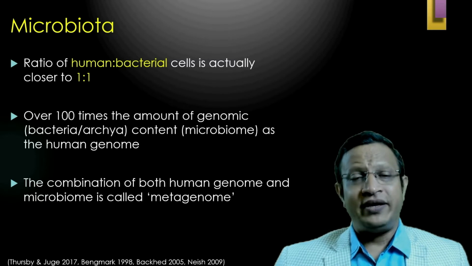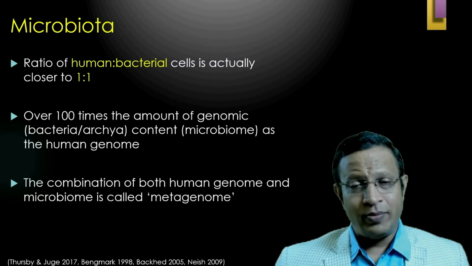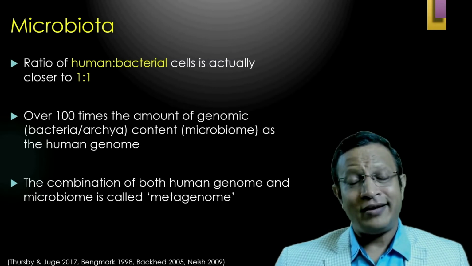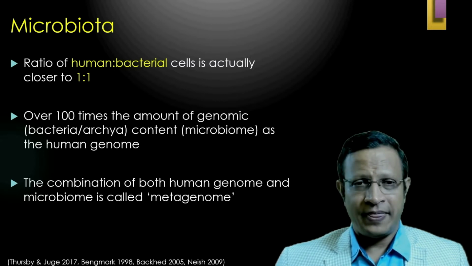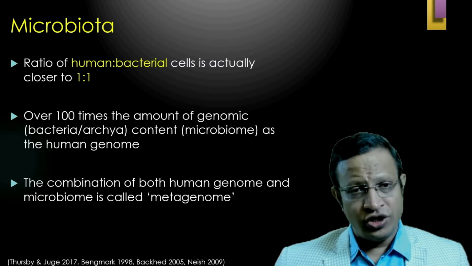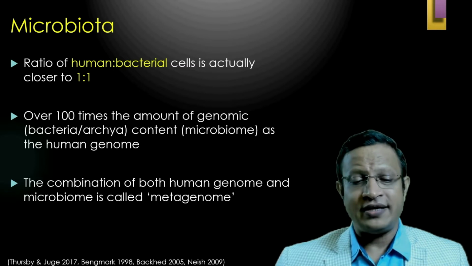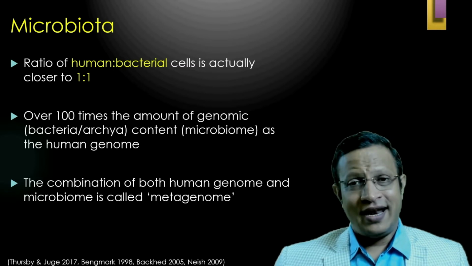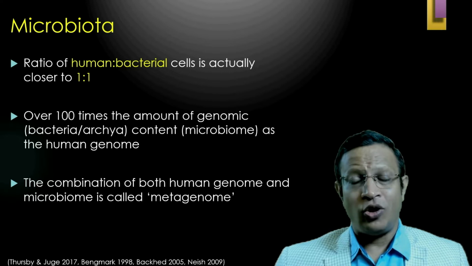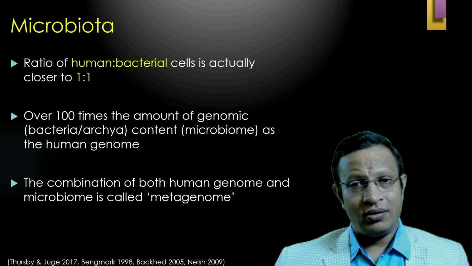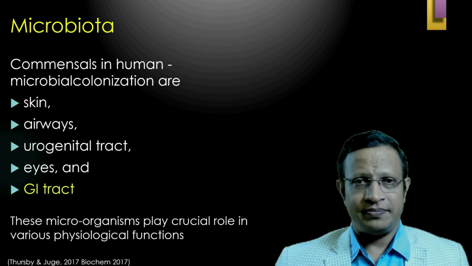The combination of both human genome and microbiome is called the metagenome. Let's understand what is this microbiome. Microbiome is the total genome content of the microbiota.